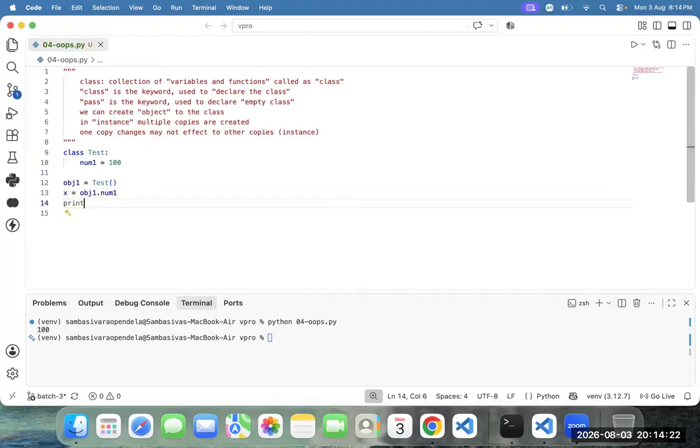How to print it? Print X. Simply, we need to print the X. What is the answer now? 100. The answer is 100. Fine. Team, execute the code. First dummy example.